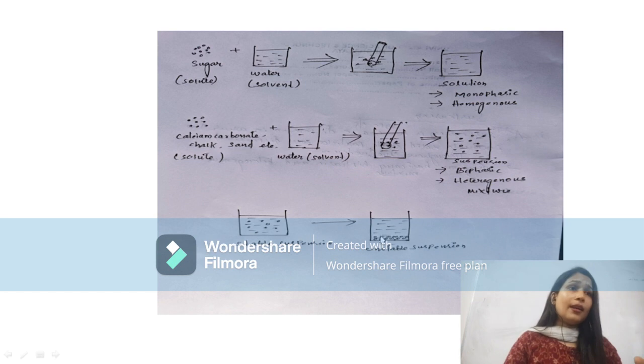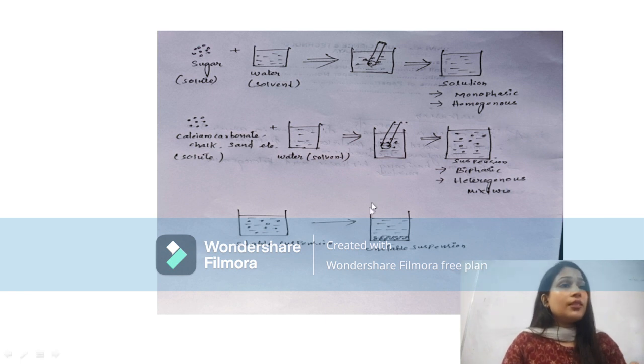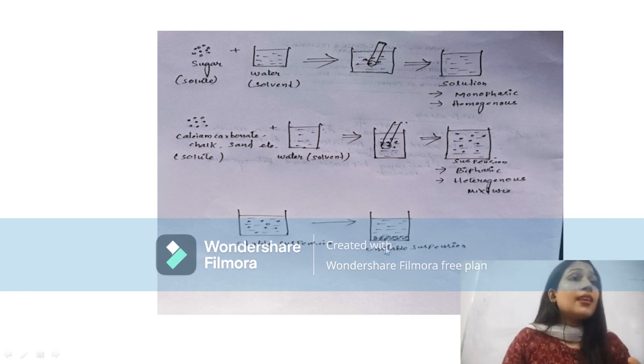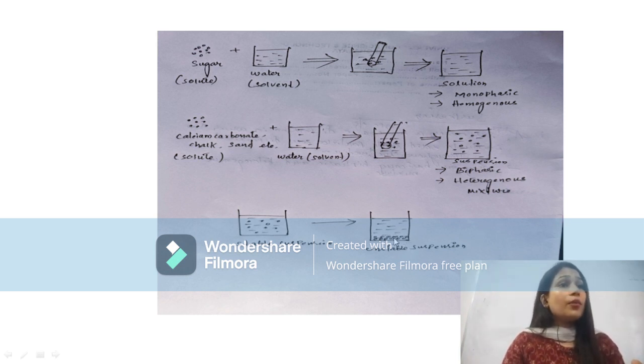Next to this diagram, it is called an unstable suspension. Why is it called unstable? Because we can see here the solute part settles at the bottom of the container. So we can see separation of two phases. This is the solvent and this is the solute. The solute settles at the bottom of the container, and that leads to instability of the suspension.